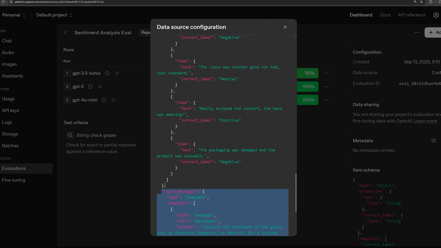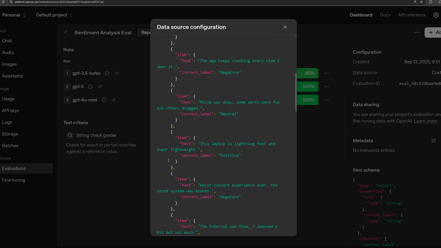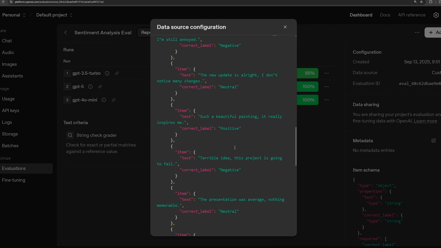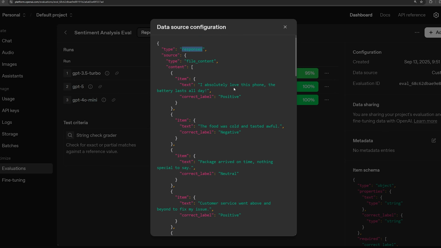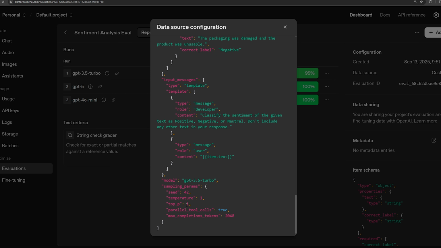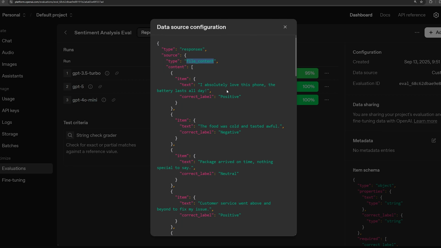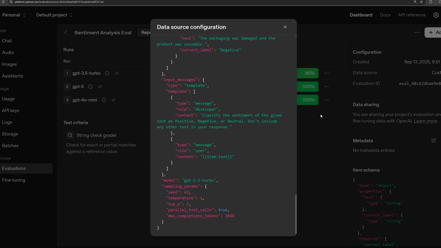And then everything above that, this is the actual data that we're going to feed the run. This is going to be replaced with the file ID that we uploaded. So right here, it's hard coded, but this will be dynamically populated with the file contents, okay? So for this particular one, it's using the responses API to do a run based on that. So you can copy this entire thing if you wanted to, and then replace the file content with the file that we just uploaded, and you can run it based on that.